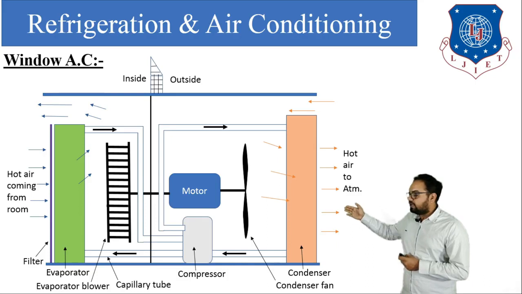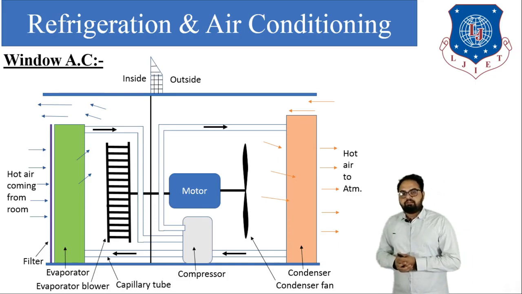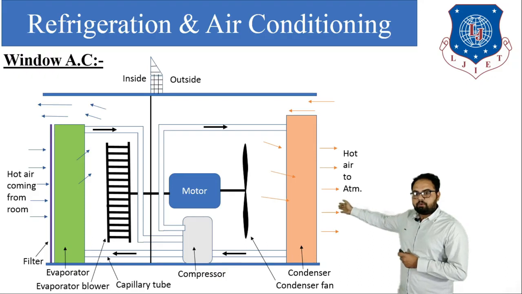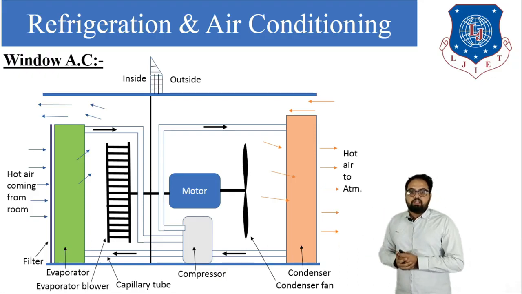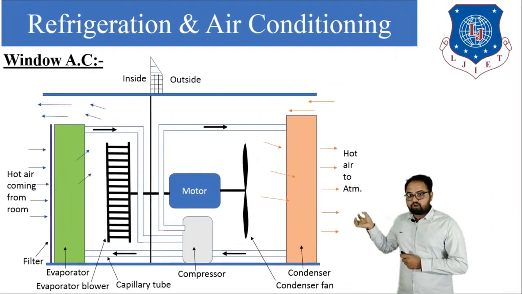After that you can see the green color, that is the evaporator. In that evaporator a number of evaporator coils are fitted. You can see a blower or evaporator blower. The function of the blower is the suction of air from the room. Due to the suction, the air passes over the evaporator coil and produces cooling effect.